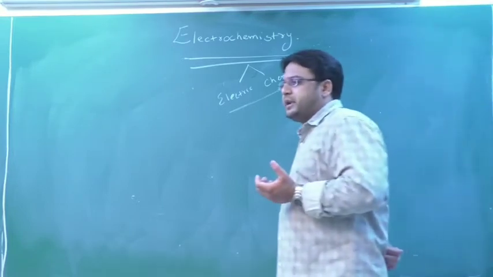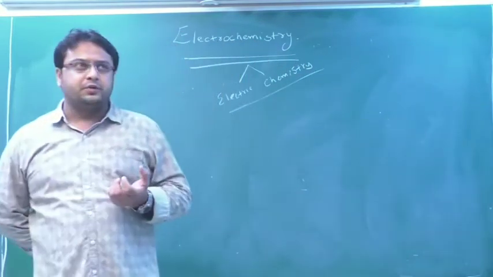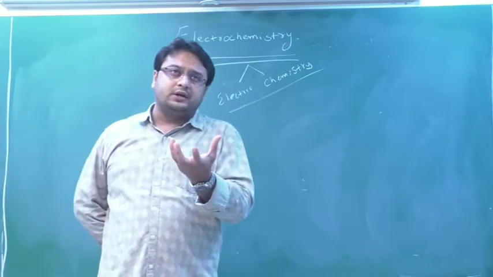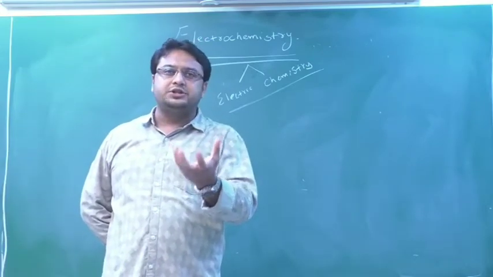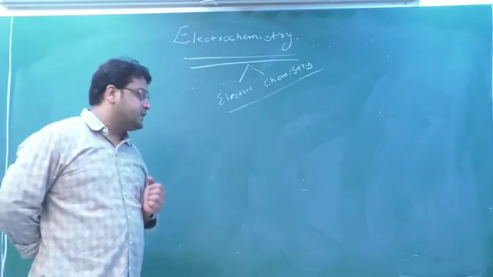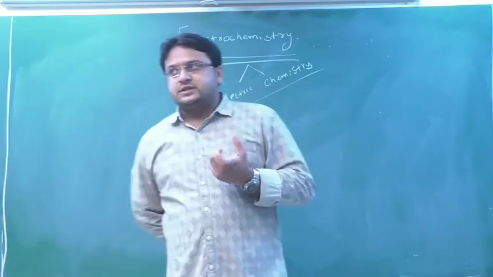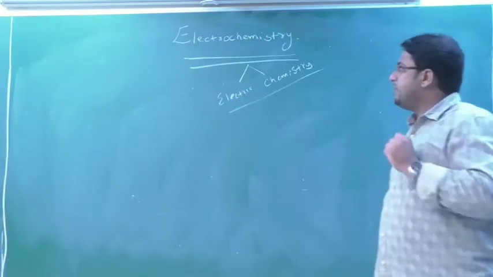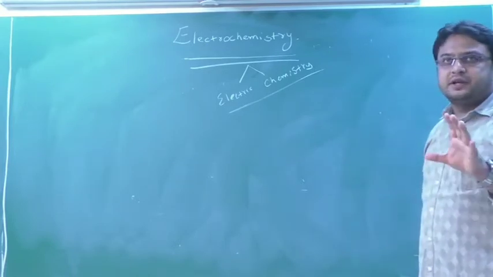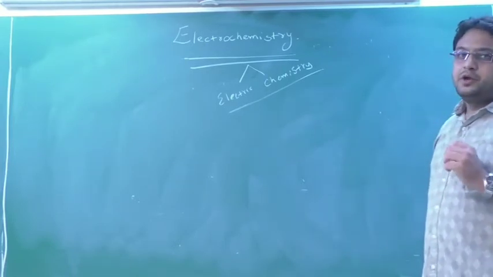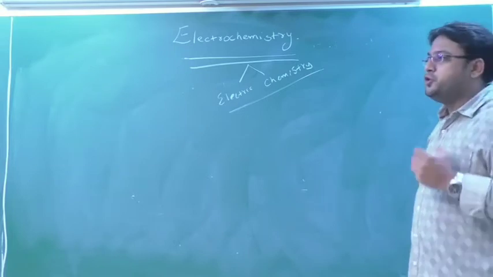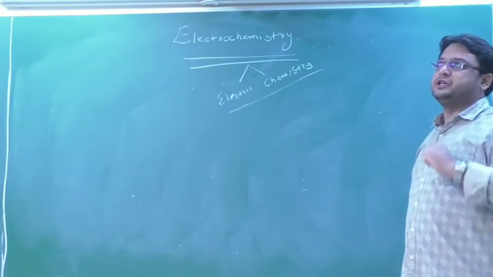Another example can be interconversion of it. Interconversion means I am converting the electrical energy into chemical energy. For example, you know there are rechargeable cells. When you use a rechargeable cell, after certain use it gets exhausted. Then you keep it for charging, or you keep the car battery for charging. What happens?